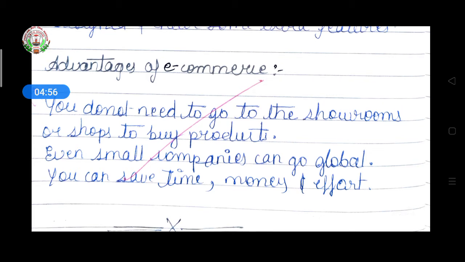The first advantage is that you do not need to go to a showroom or shop to shop. Search on the website only, and you will get your product. Even small companies can go global, meaning very small companies also have a website and the facility for online shopping. You can save time, money and effort while doing online shopping. You will be sitting in your home, saving time, money and effort for buying the online product.